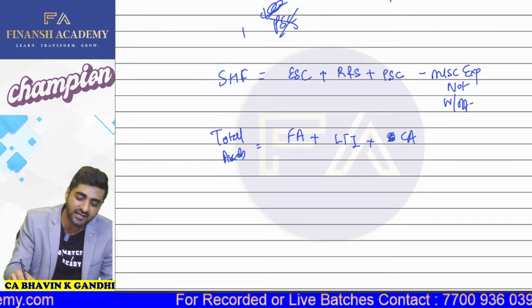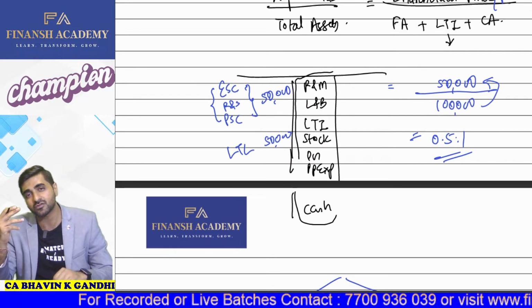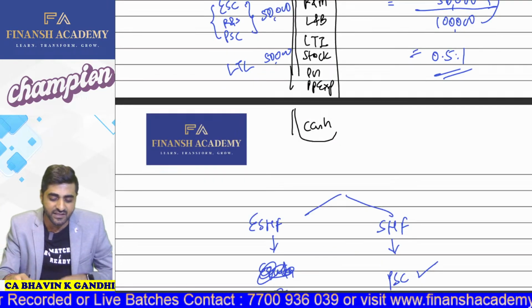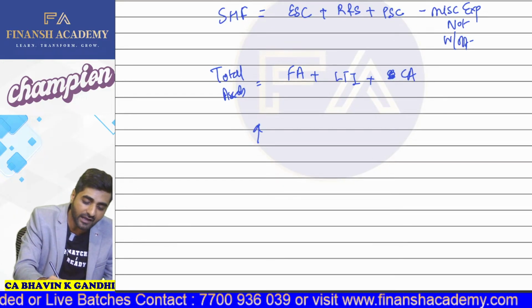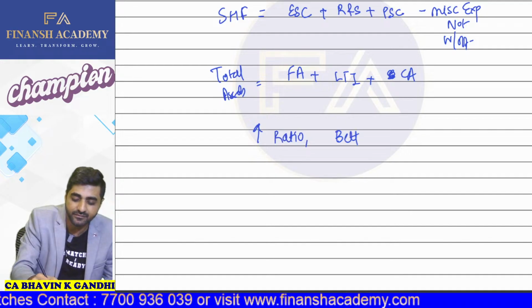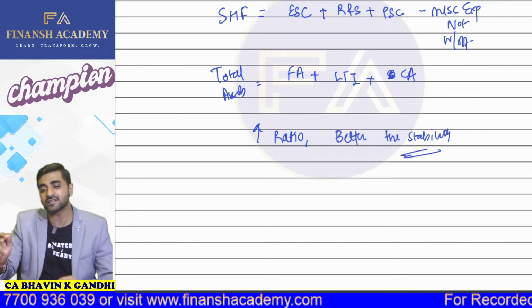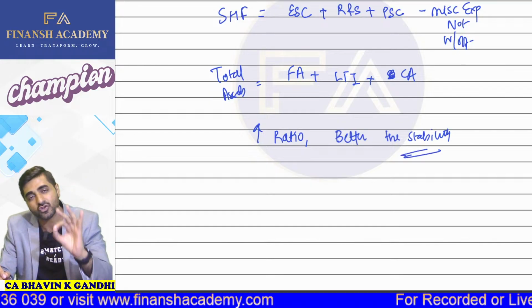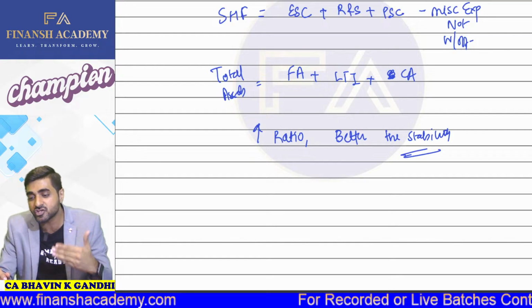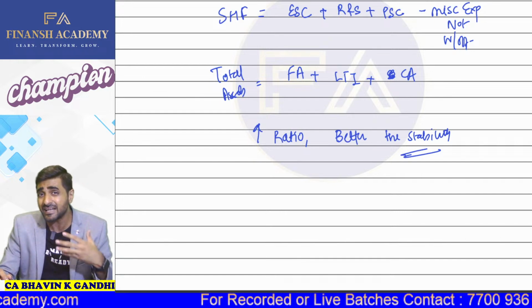So this total assets, let's say for example, is 1 lakh, and your proprietor's fund is 50,000. So what does it indicate? Balance 50,000 has come from outside. Guys, if this ratio is higher, can I say that better is the stability? If this ratio is higher, it means that the stability is also higher. There is good long-term stability. It means that maximum amount is actually being financed from your own funds. So this brings stability in the business.